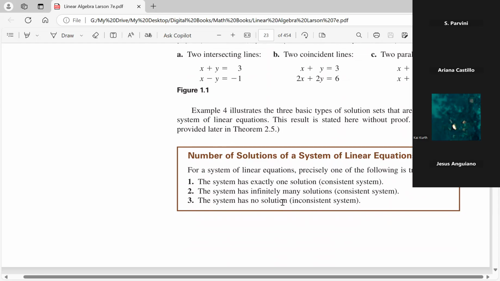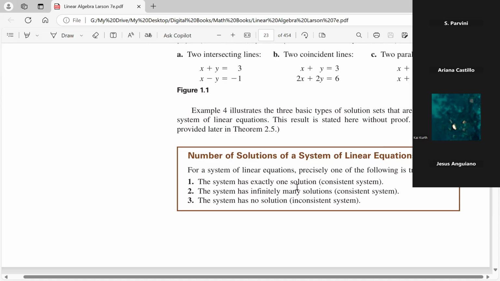Now, the consistency requirement, by the way, see both number 1 and 2, we have consistent. The condition is to have at least one solution. Number 1 says exactly one, that's fine. Number 2, infinitely many means more than one. So as long as there is at least one solution between number 1 and 2, the system is consistent.